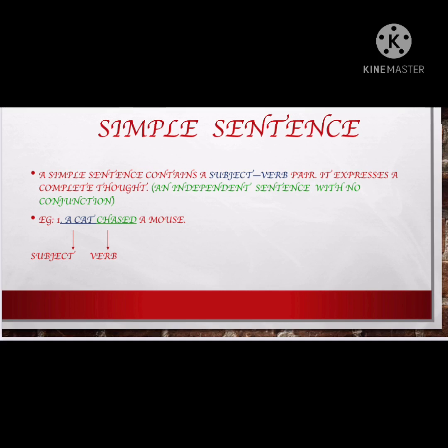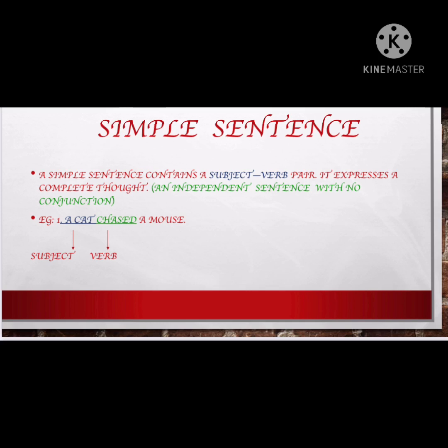Then it is called a simple sentence. In other words, it is an independent sentence because it is giving you a meaning. It is not meaningless. It is a meaningful sentence. It is independent and there will be no conjunction in simple sentence.